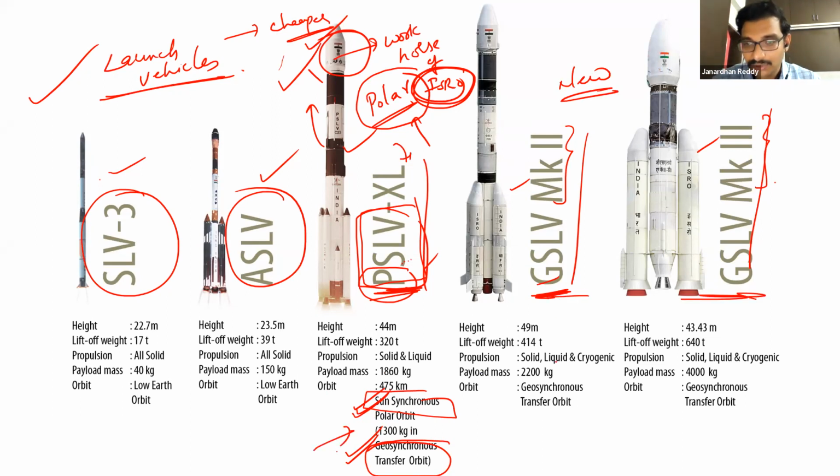GSLV will be used, obviously, as the name says, geosynchronous satellite launch vehicle, only for geosynchronous orbits. Okay, so we are heavily dependent on PSLV even today. So this is the broad classification, and we will look at the different stages in these launch vehicles. All these things we will see tomorrow.